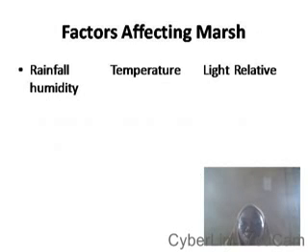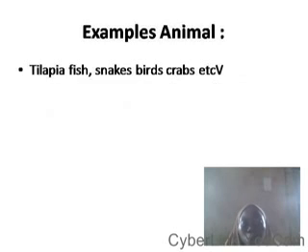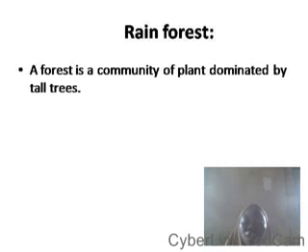Now we have looked at factors affecting a marsh. We have looked at the local biome. Now let's look at examples of plants in a marsh. These include the white mangrove, the red mangrove, raffia palm, and coconut. These are all examples of plant species inhabiting a marsh. Then examples of animals include tilapia fish, snakes, birds, crab, toad, insects, and even earthworm. These are all typical examples of organisms we can find in a marsh. Then the second type of habitat under the terrestrial habitat is known as the rainforest.